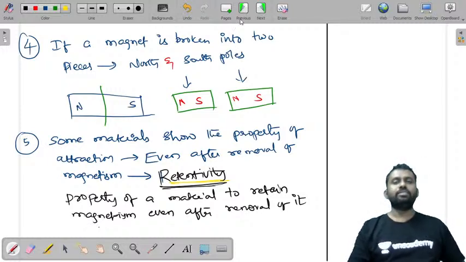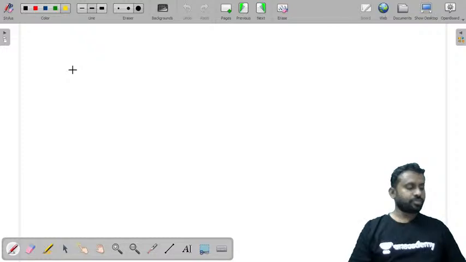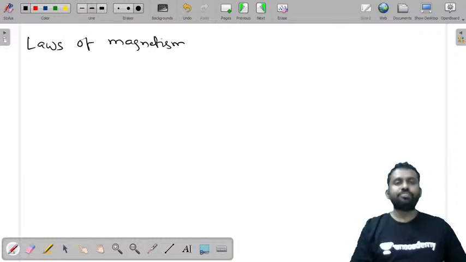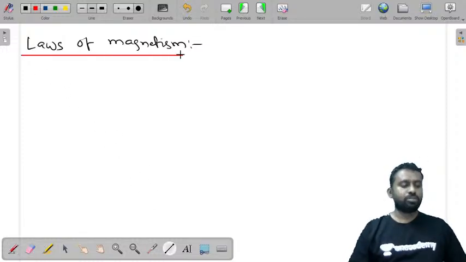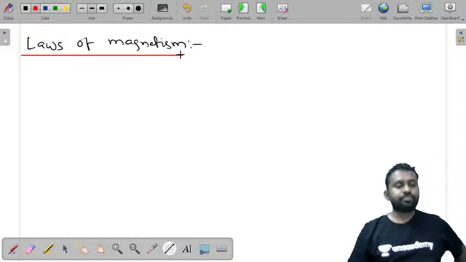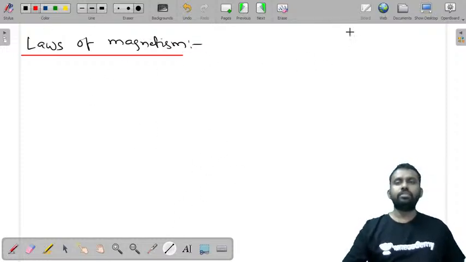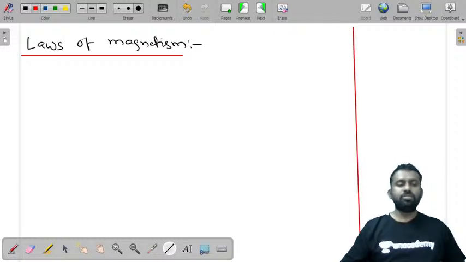Now let's look at some basic laws of magnetism. What are the basic laws of magnetism? So we have seen what a magnet is and what the properties of a magnet are. Now let's look at the laws of magnetism.